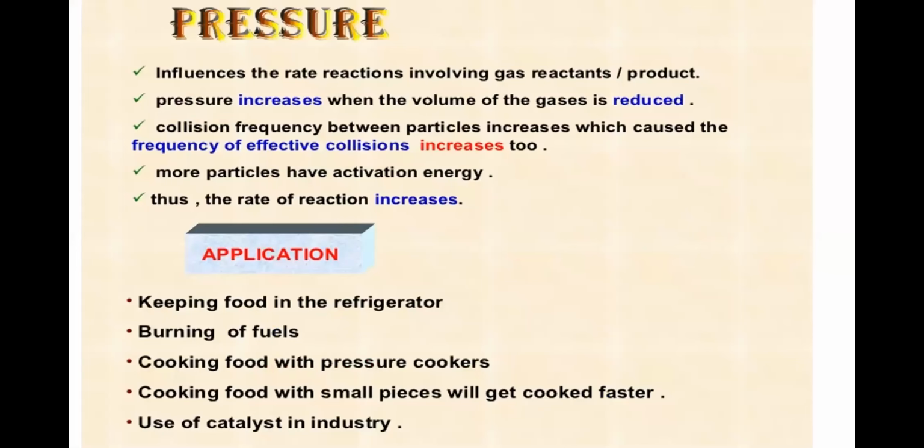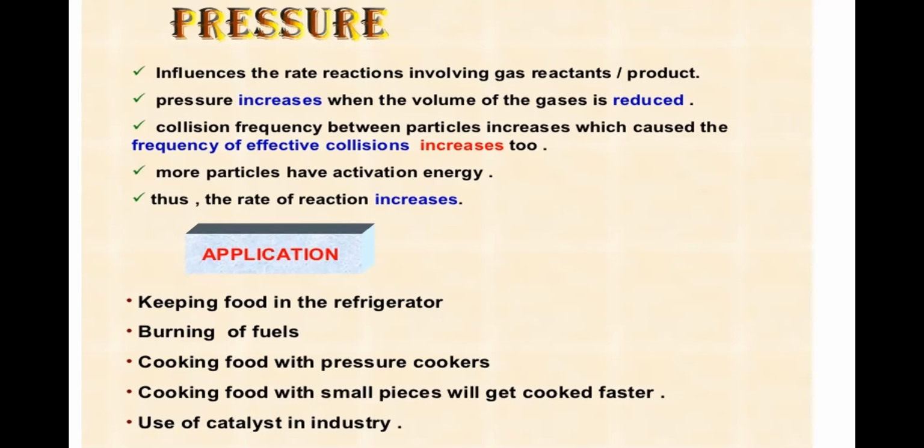of a reaction. Now we will move on to the next factor that will determine the rate of a reaction. It is pressure. It influences the rate of reaction involving gas reactants or products. Pressure is a factor in determining the rate of reaction when the reactants or the product is a gas. Pressure increases when the volume of the gas is reduced.